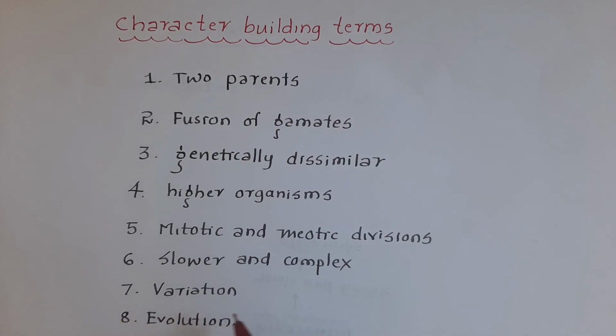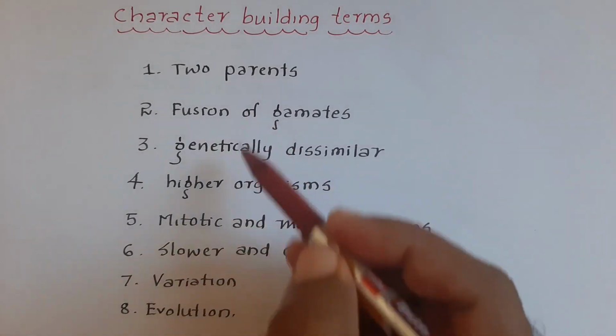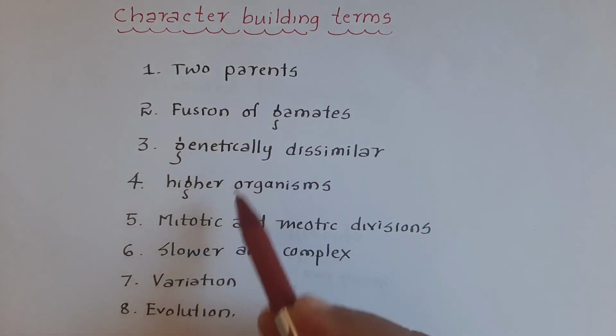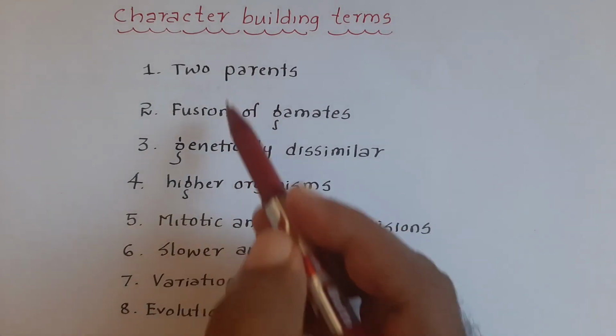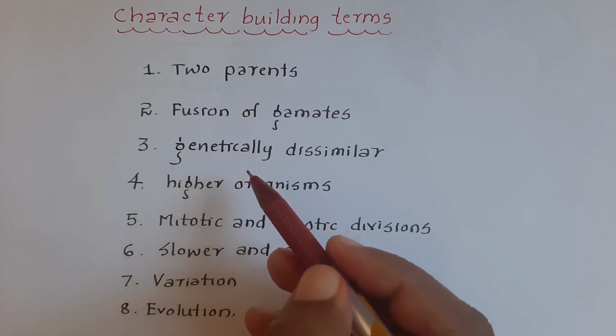Here, variation occurs in sexual reproduction because the offsprings are derived from different parents. That is why variation occurs. Evolution: it contributes to evolution because in the case of sexual reproduction, copies of the parents are not at all produced. That is why it contributes to evolution. This is how, only by remembering all these character building terms, we can easily enumerate the features of sexual reproduction. Thank you.